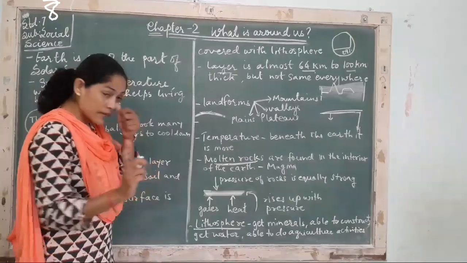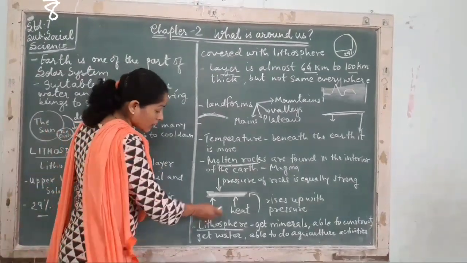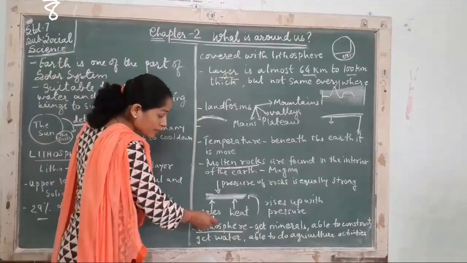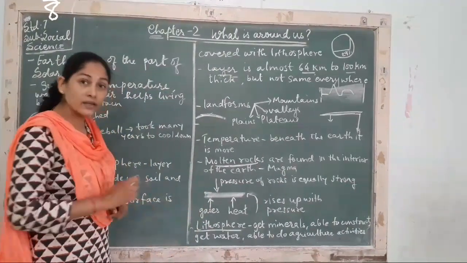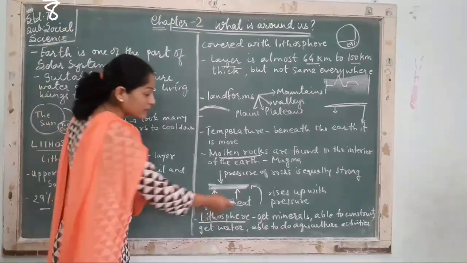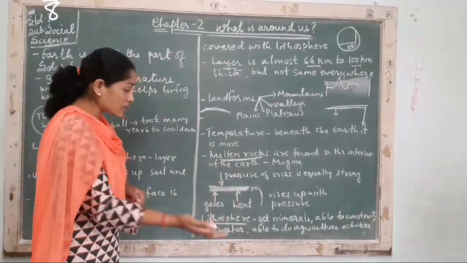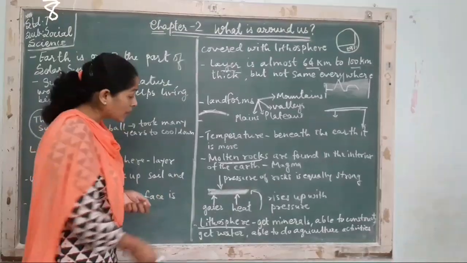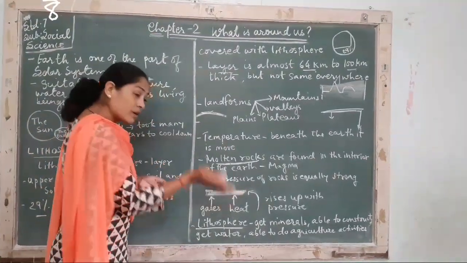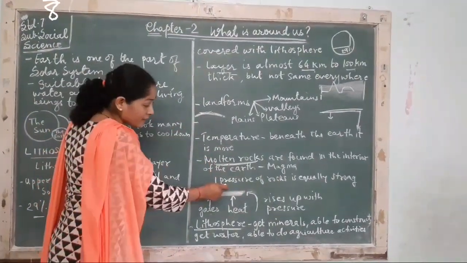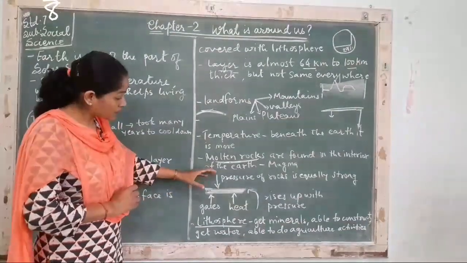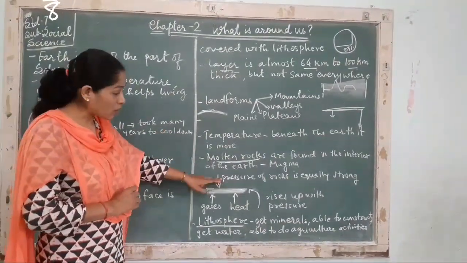Now, this is very important. This is our lithosphere area, the upper crust. There are so many gases and heat inside the lithosphere, and they try to come out. नीचे से गैस और हीट वो प्रेशर के साथ ऊपर आना चाहते हैं. Now, above the lithosphere we have rocks जिनका खुद का अपना प्रेशर होता है. So they are very strong. The pressure of the rocks is very strong.